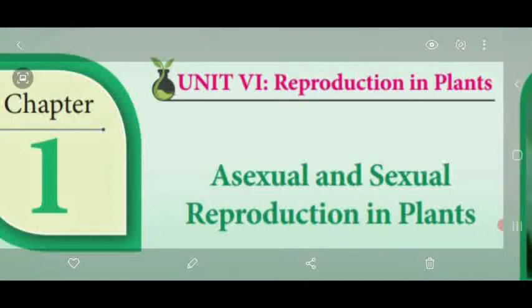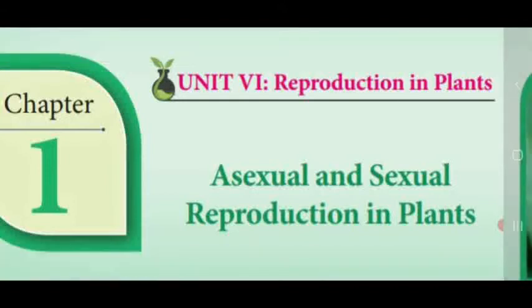Pollination is divided into two types. One is self-pollination, another one is cross-pollination. Self-pollination means transfer of pollen grains from the anther to the stigma of the same flower. That is called self-pollination or autogamy. Some methods of self-pollination we have also seen. One is cleistogamy, another one is homogamy, and the last one is incomplete dichogamy.